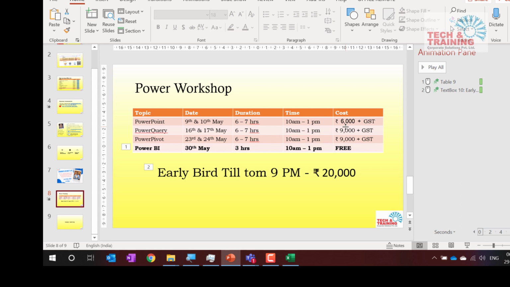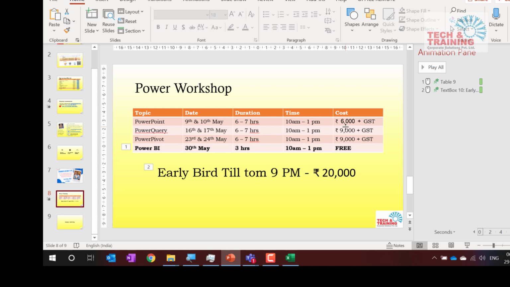Here, Power Pivot is a feature which actually helps you to stay in touch with Excel only. You're not moving out of Excel. Although the data gets into Power Pivot, ultimately you are bringing that data back into Excel in the form of a pivot table.